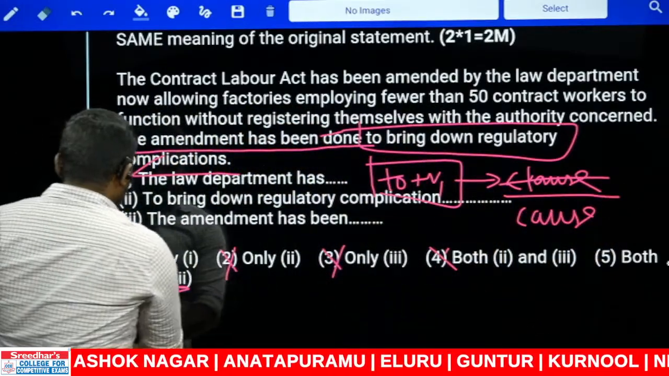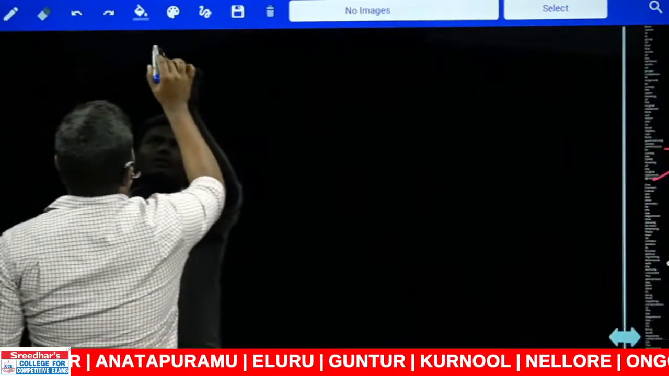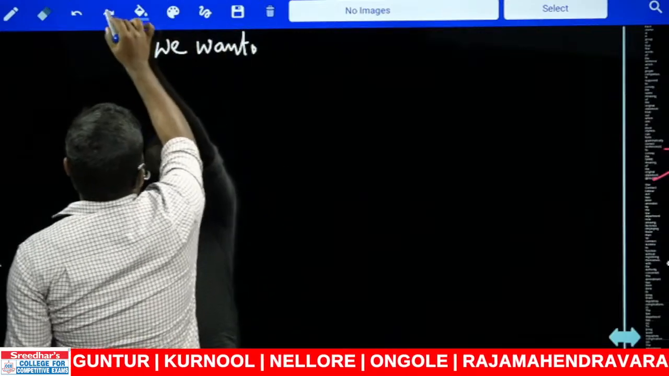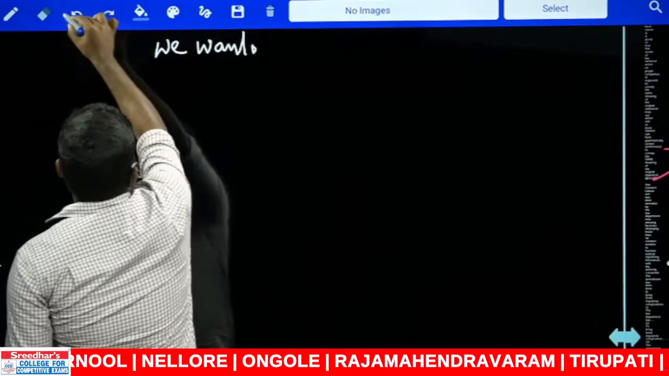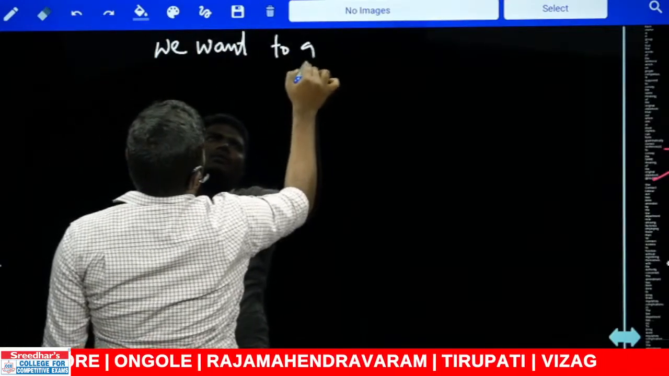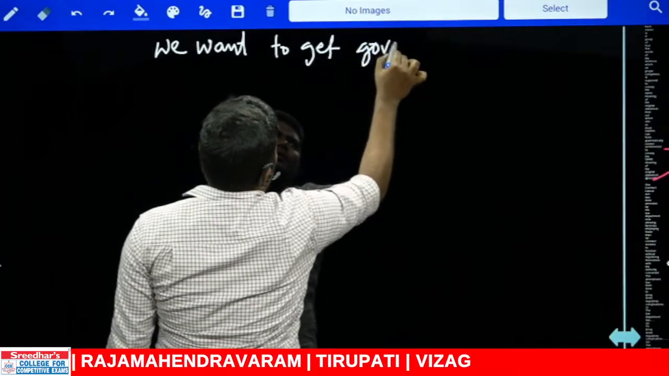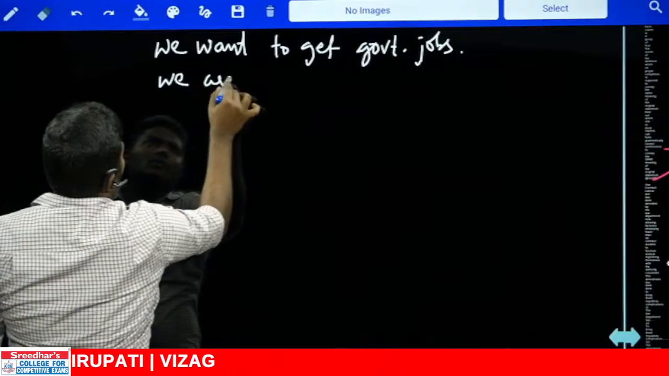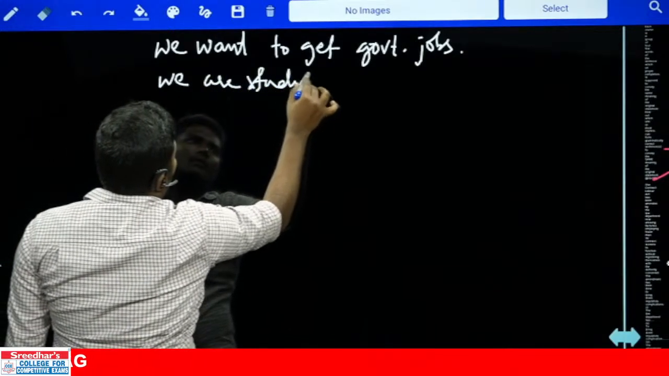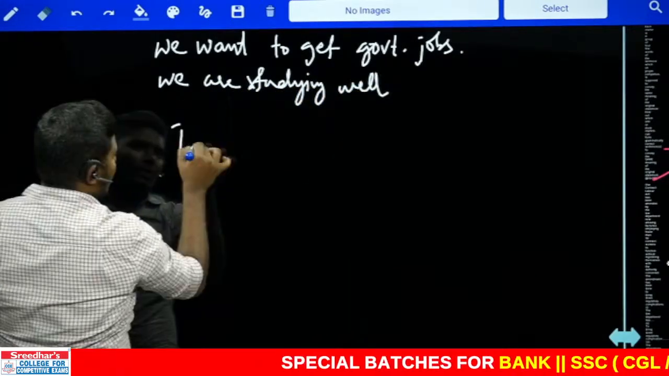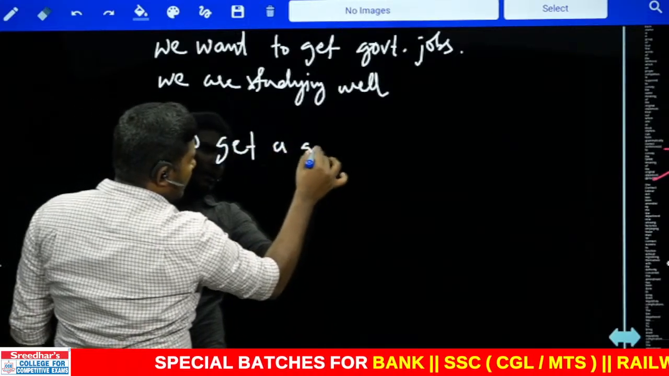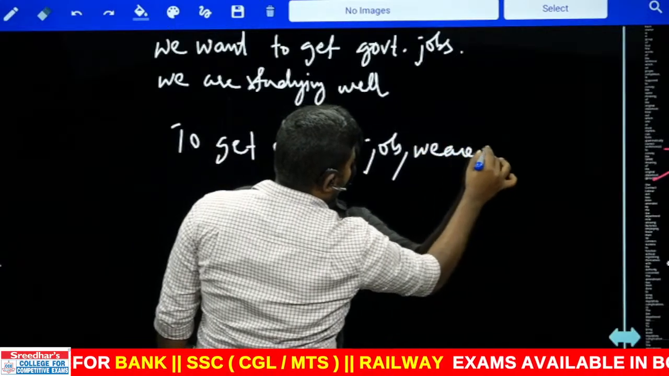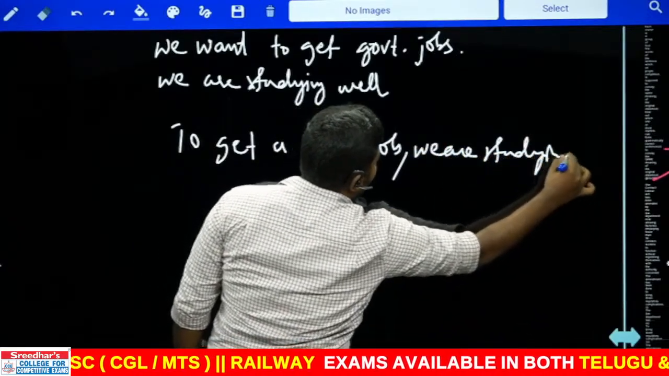For example, let us say we want to get government jobs, we are studying well. To get a government job, we are studying well. That is a sentence.